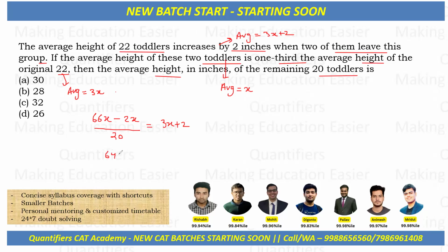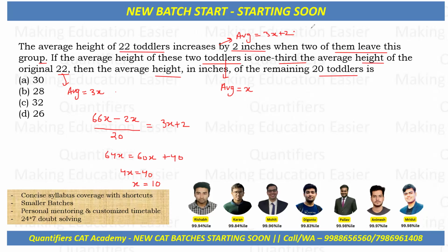Now let's solve it, students. We'll get 64x will be equal to 60x plus 40. And this will give us, students, 4x will be equal to 40. That means x will be equal to 10. Now mind you, we are looking for the average height of the remaining 20 toddlers.